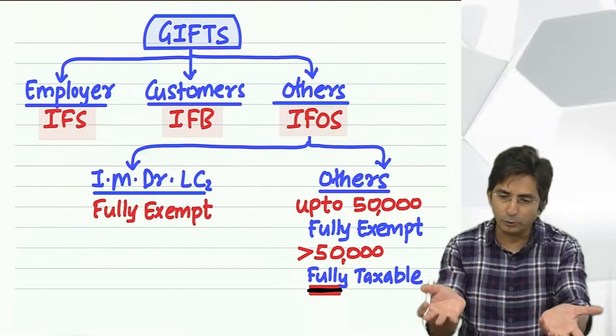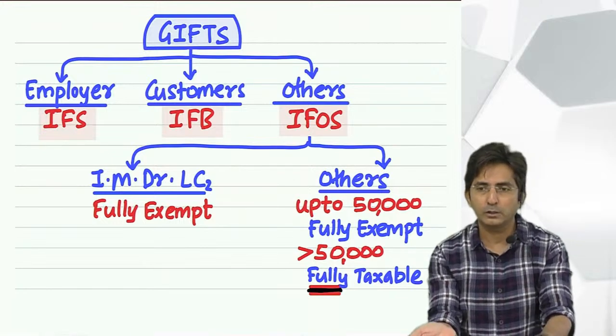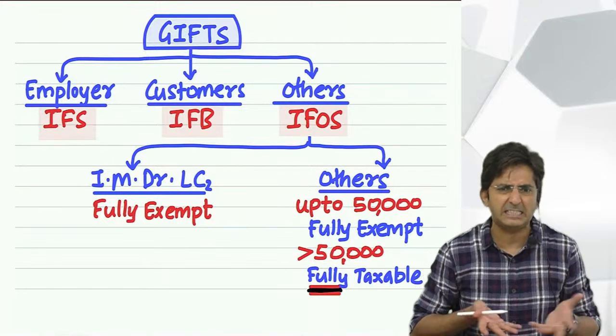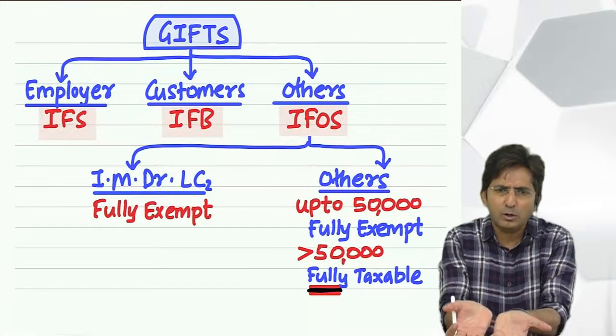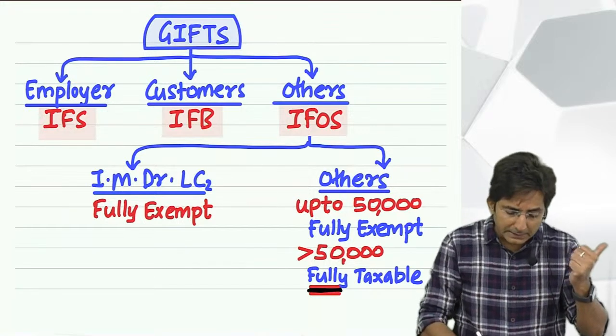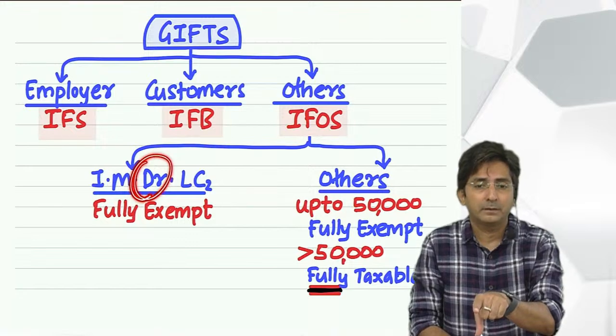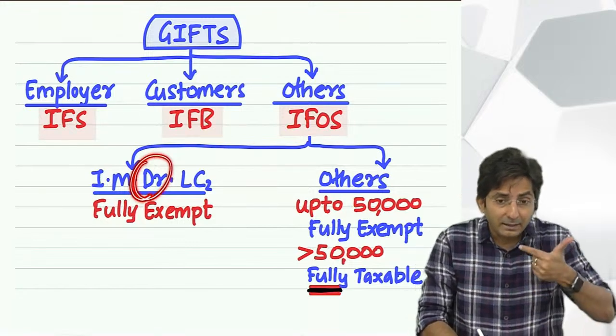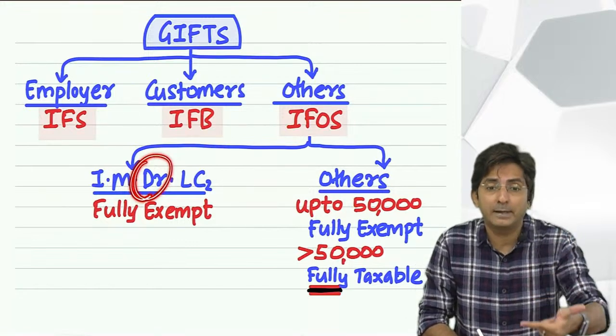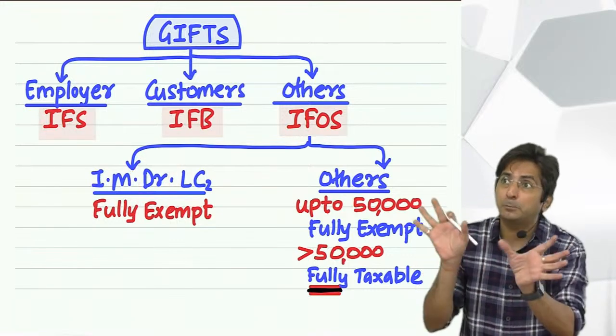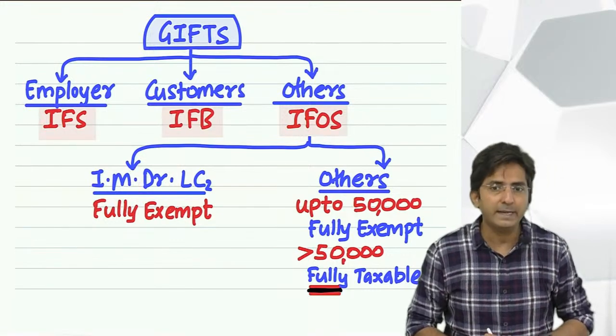Sometimes your days have come because you have got such a big disease like cancer that within some days you are going to die. So this gift is not after death. It is before death, in contemplation of death. Contemplating death means expecting death.